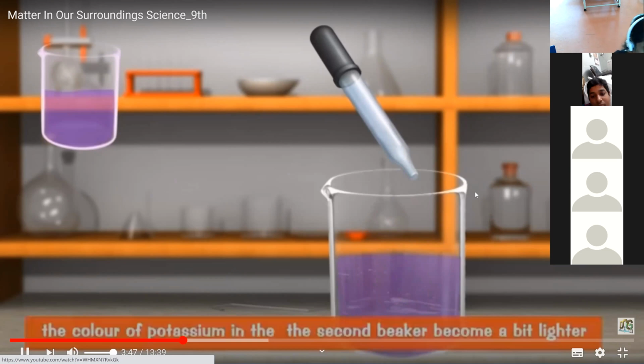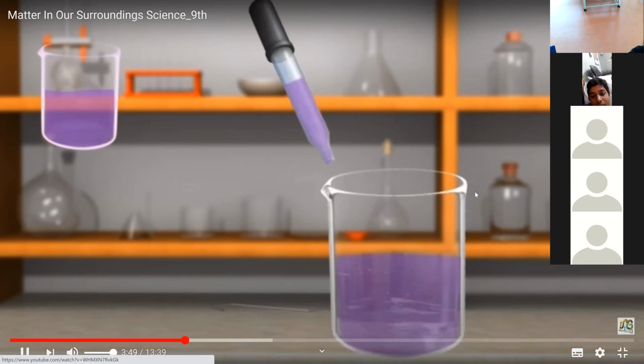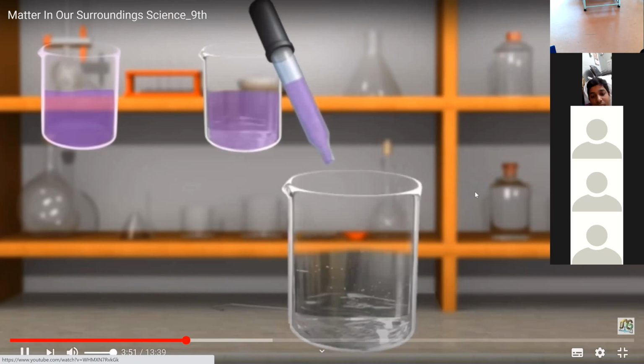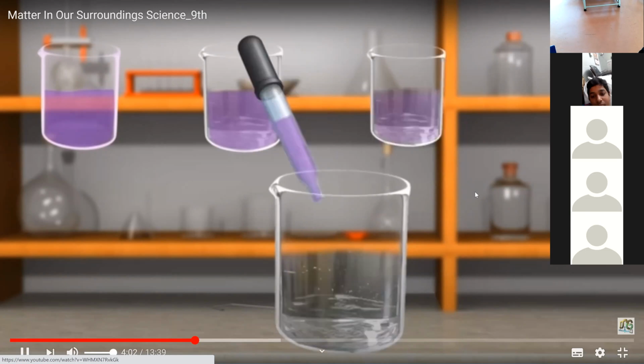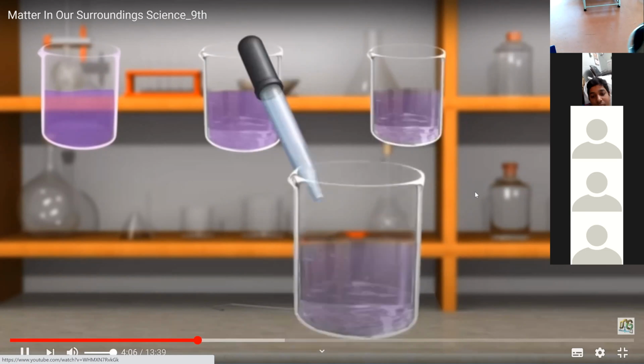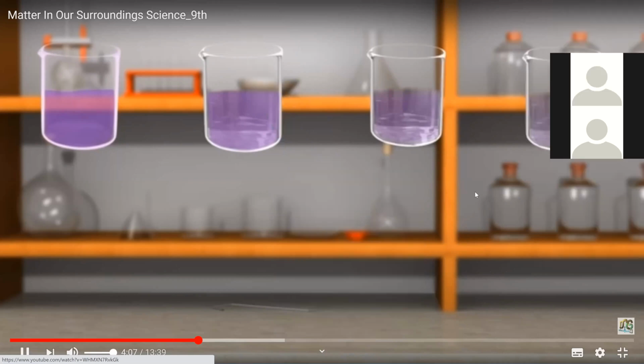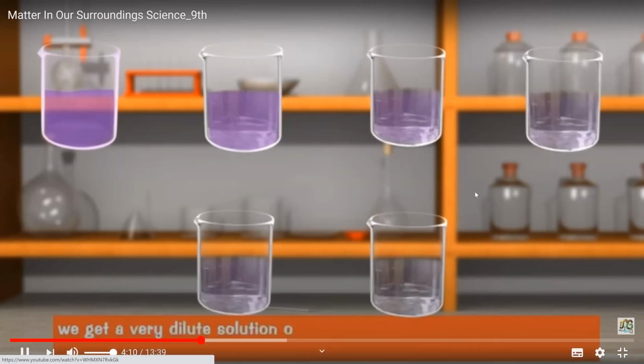Now take 10 ml of potassium permanganate solution from the second beaker and mix it with 90 ml of water present in the third beaker to dilute it further. The color of the solution will become still lighter. We keep on diluting the permanganate solution like this a number of times. In this way, we get a very dilute solution of potassium permanganate in water, but the water is still colored.